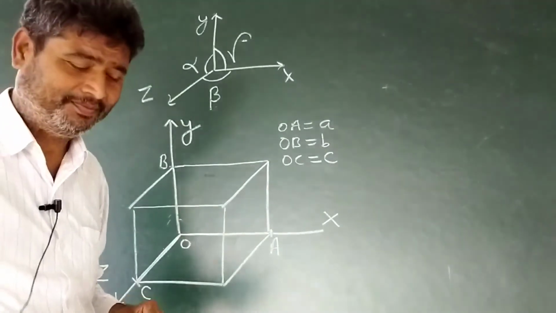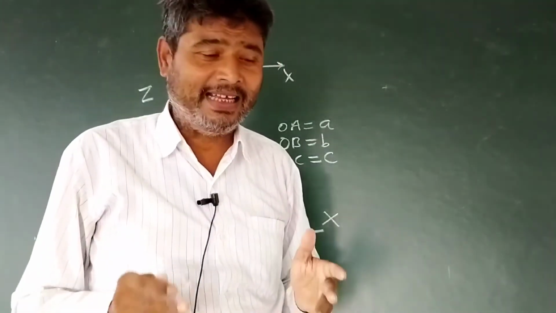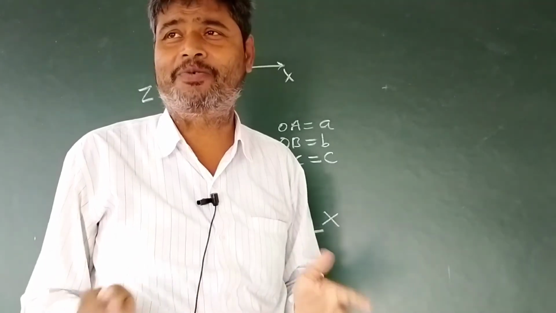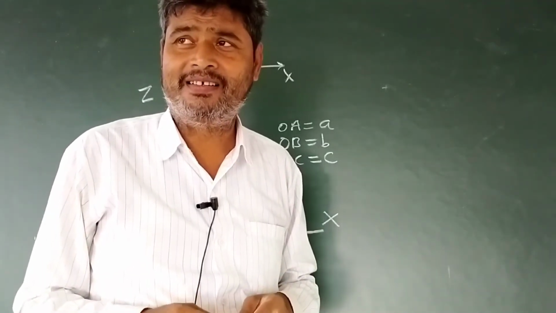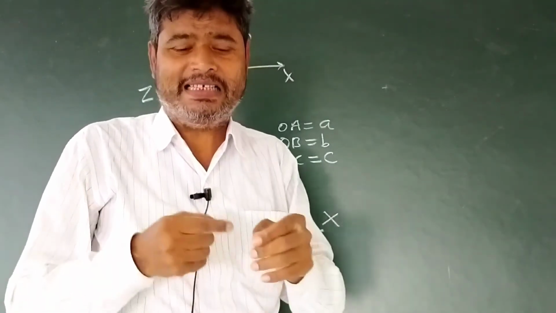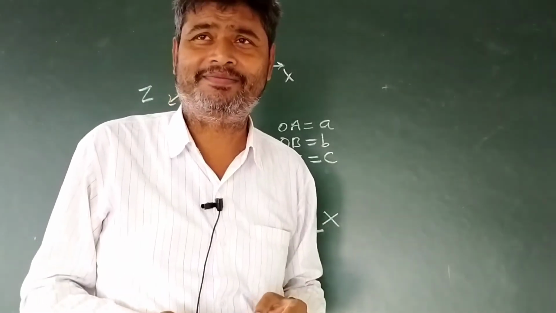As you know, cube means the lengths of all sides are equal and the angle between axes at each corner, at each origin, is 90.